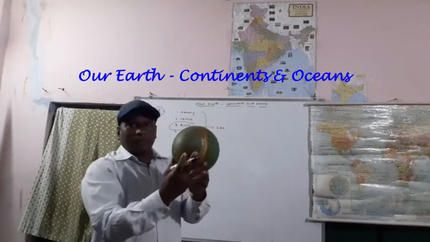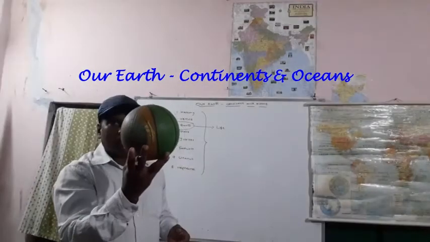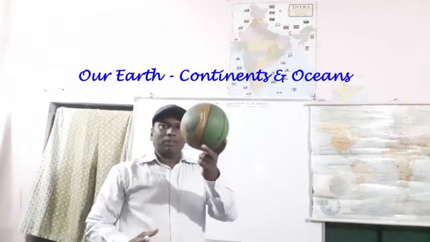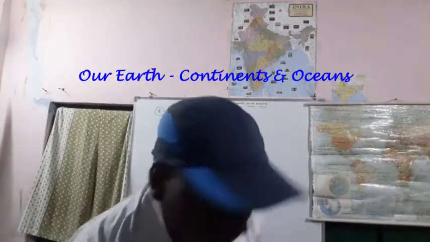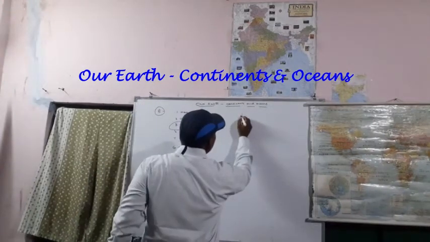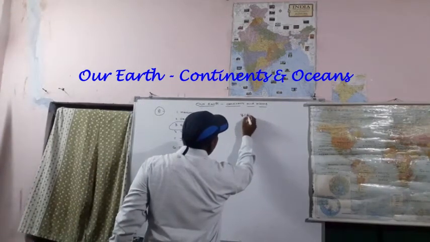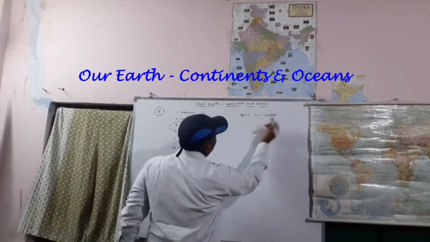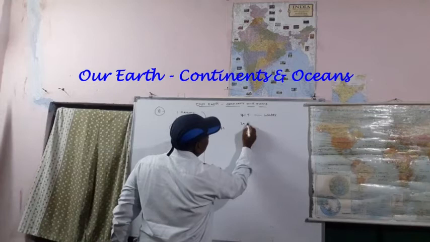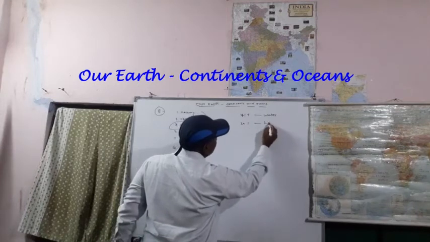So if you imagine it is a globe, 71% of it contains water. 29% it contains land.